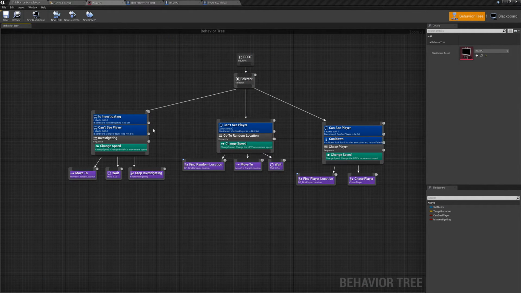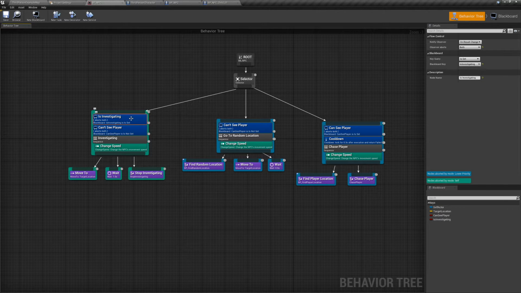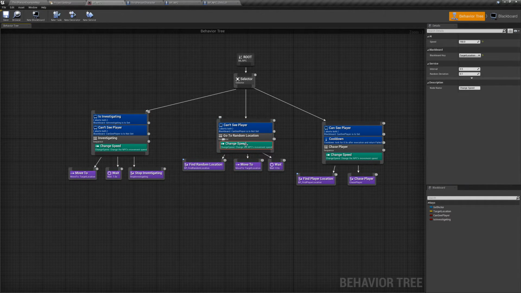So again, here's the tree. Is investigating is set to true. So he hears the sound, he runs to it. As long as he can't see, if he gets there and sees the player, boom, starts chasing him. Can't see the player, it stops investigating, goes back here. Once it hears a sound and it's investigating, it's set to true, it runs over there, and it does all that same stuff. It walks here at 150, 350 when it runs to check stuff out, 500 when it's chasing you. And it'll chase you until it loses sight, and then go back to this until it hears a sound.